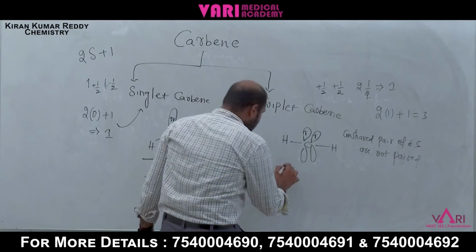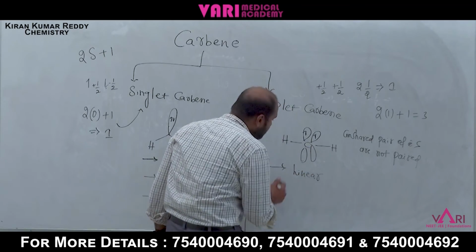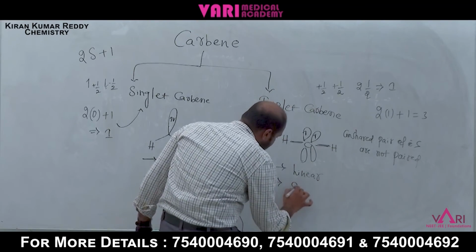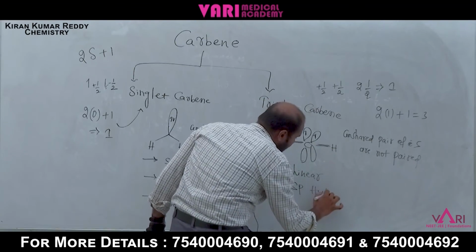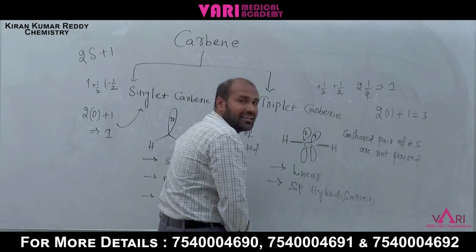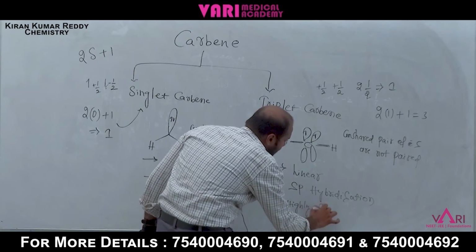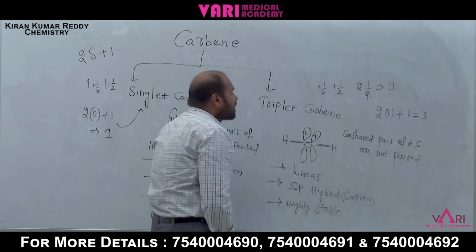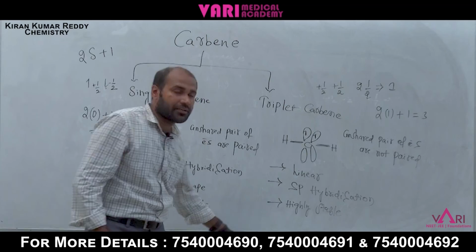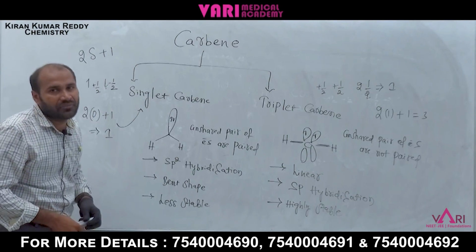Triplet. Now what is the shape? Linear shape. How many bond pairs? 2 bond pairs. That's why sp hybridization. This one is highly stable compared to singlet carbene. The triplet carbene is more stable compared to singlet carbene. These are the types of carbene intermediates.